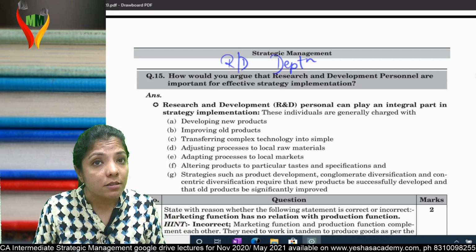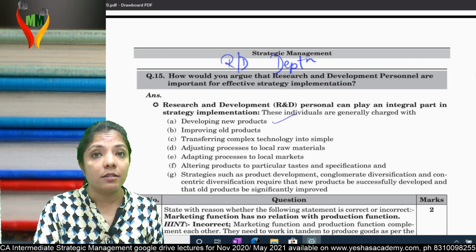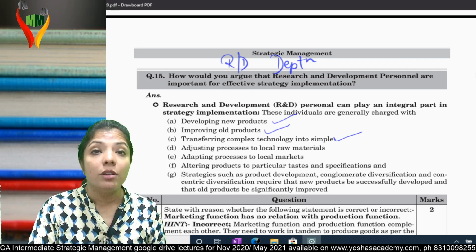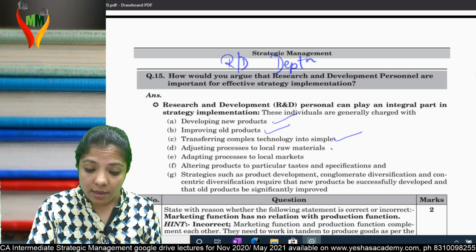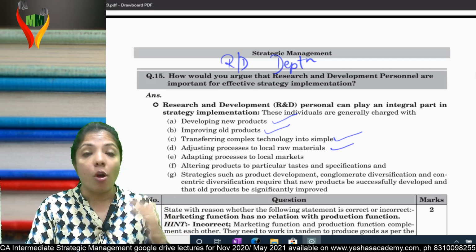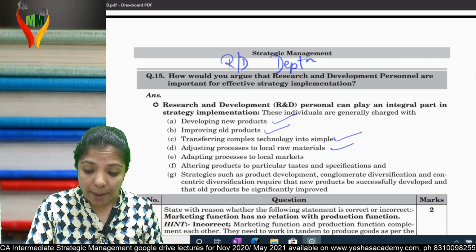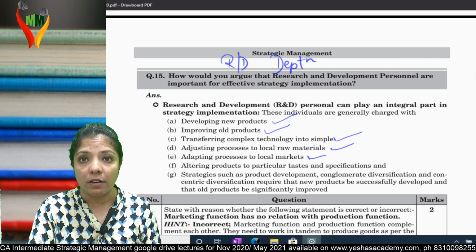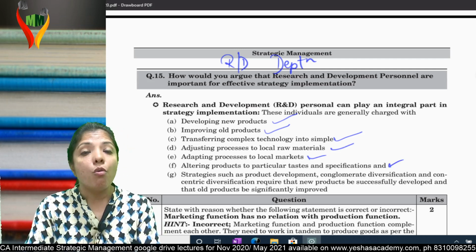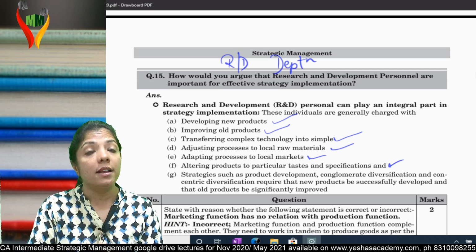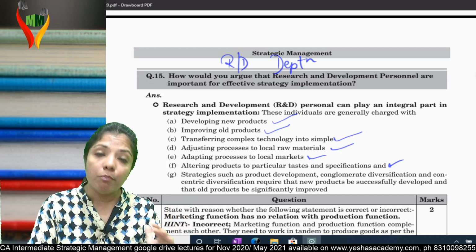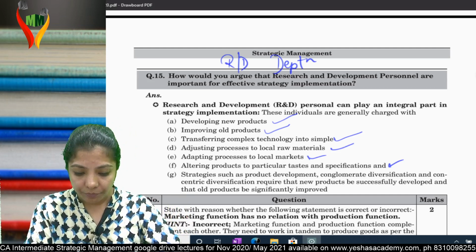Very, very important. It develops a new product, improves the old product, transfers complex technology into simple technology, and adjusts the process to local raw material. Whatever the process, you can't change the raw material, so you have to adjust the process. Then it alters the product as per the taste and specification of the customer. Who does all these things? All this is done by the R&D department. So R&D people play a very important role. Am I clear?